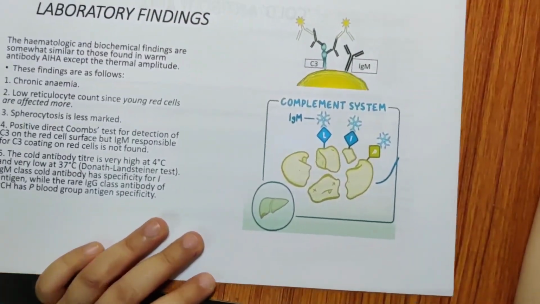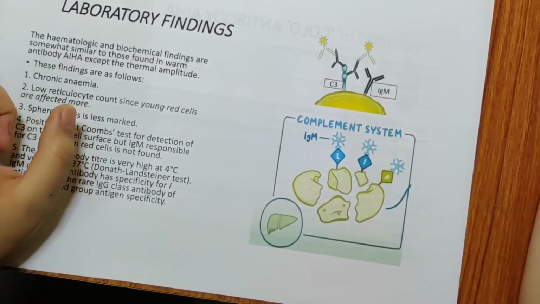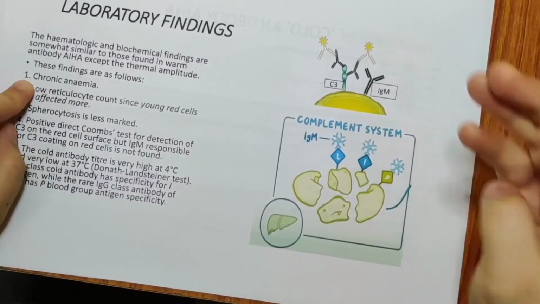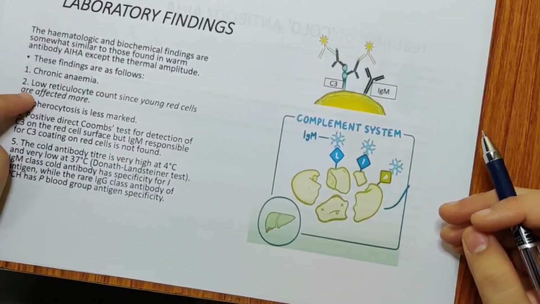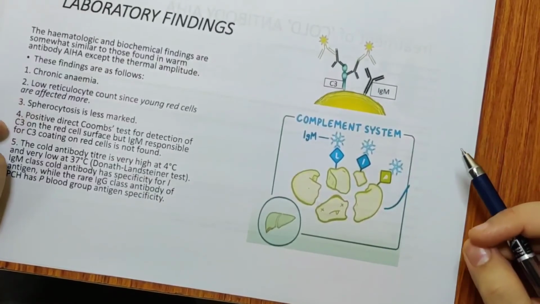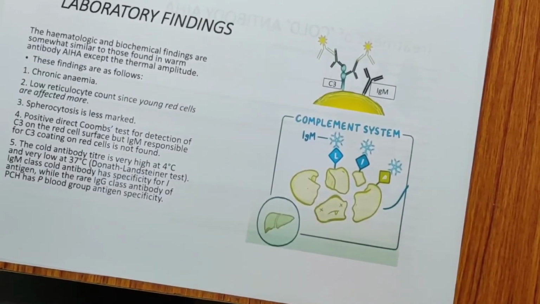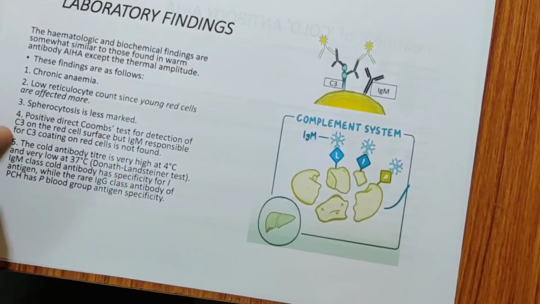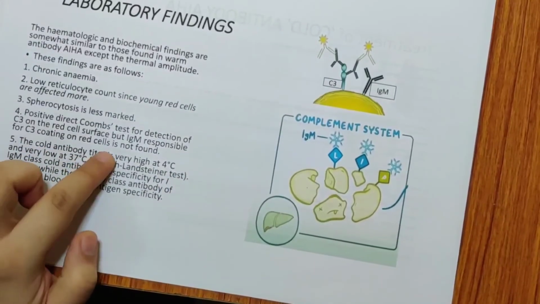Coming to laboratory findings. In laboratory findings, what will you see? Hematological and biochemical findings we are going to see. Now, mostly it is the same between the cold and the warm. Okay, so you can have chronic anemia, you can have a low reticulocyte count, because young red cells are affected, that is, juvenile red cells are affected in warm. You can have spherocytosis, which is less marked. Okay, if you do a direct positive Coombs test for detection of C3 on the red cell surface, but IgM responsible for C3 coating on the red cell is not found.